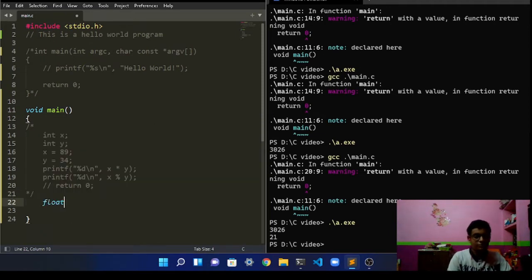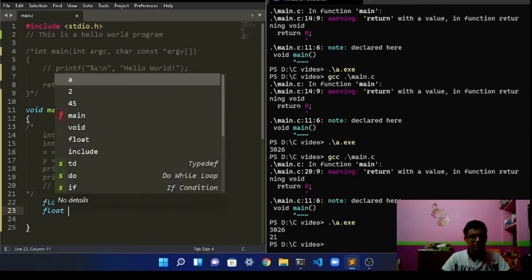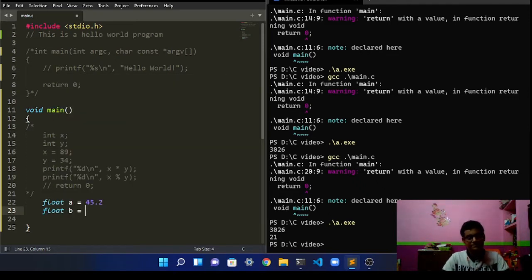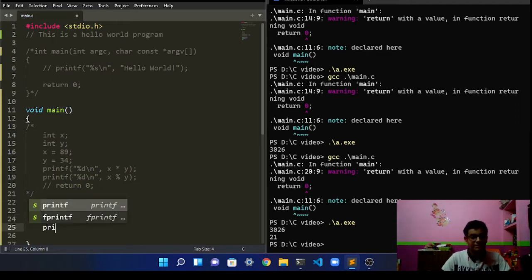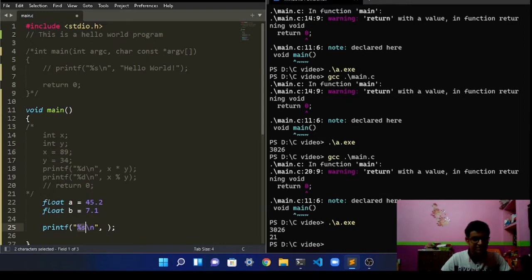If you want to assign a variable a which is a float data type, that means it includes decimal numbers, like 45.2, and float b is equal to 67.1, 7.1, whatever.